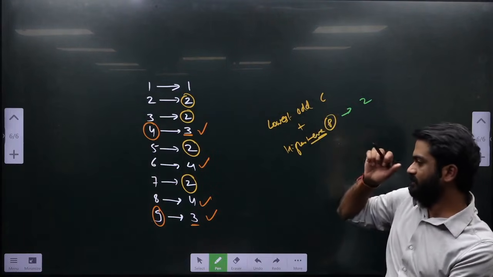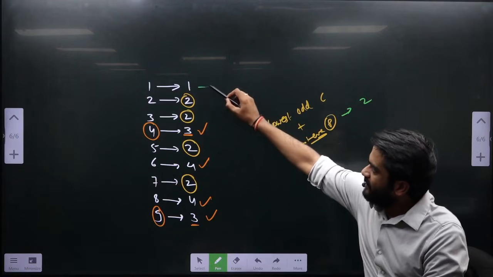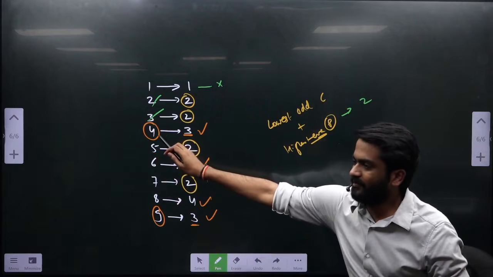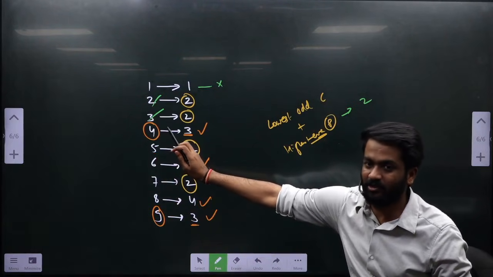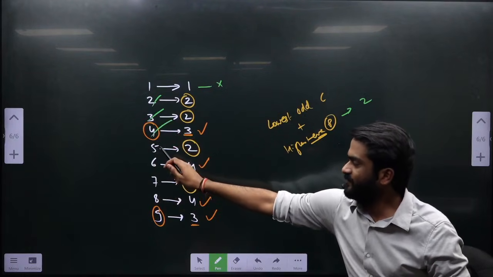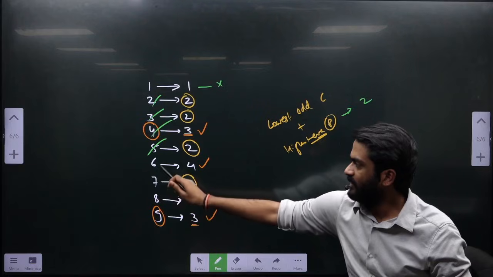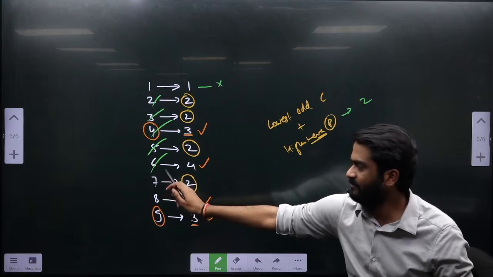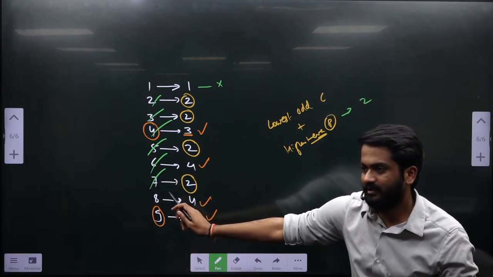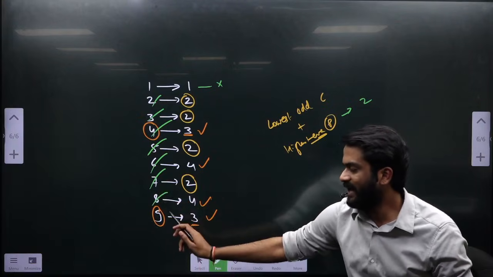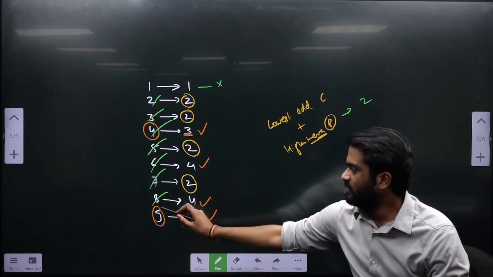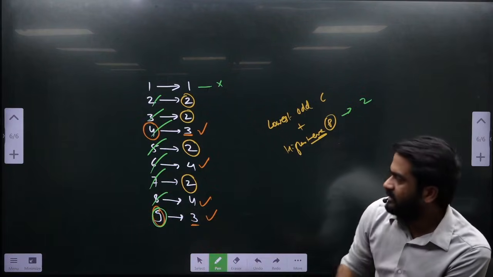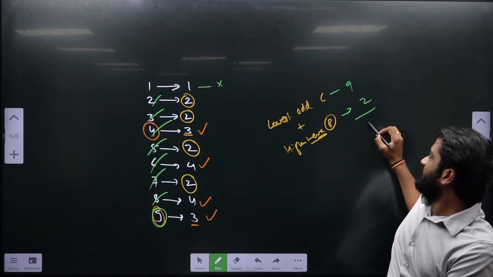Lowest composite number, let's see here. Is 1 a composite number? No. And ये तो already prime है. Is 4 a composite number? Yes it is, but it is not odd, it is even. Is 5 a composite number? No, prime hai. Is 6 composite? Yes, but it is even. 7 is prime. 8 is composite? Yes, but even. 9 is composite and odd. So 9 is the lowest odd number which is composite, and your answer will be 11.